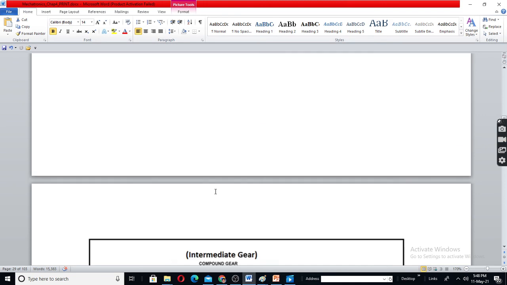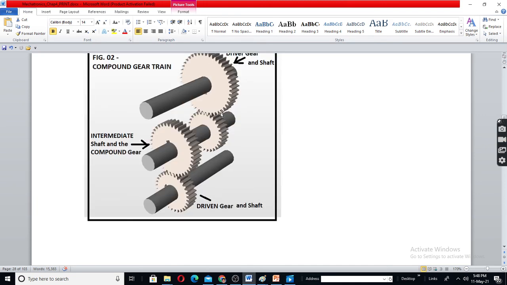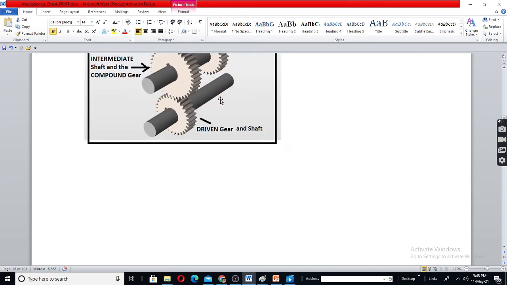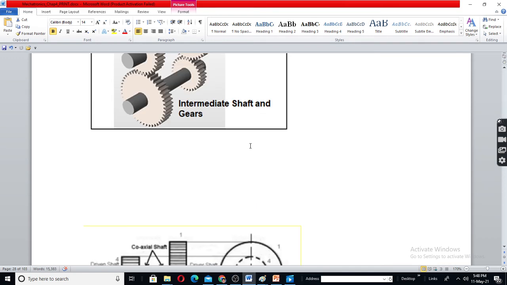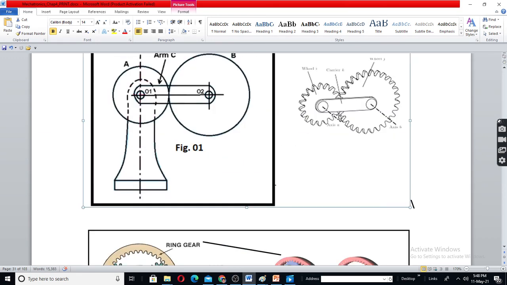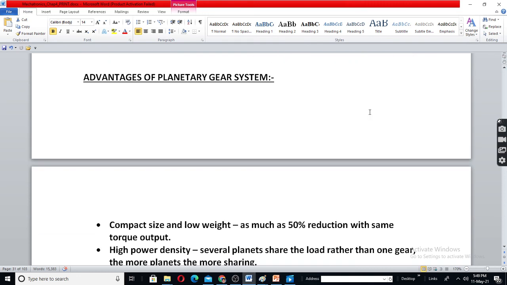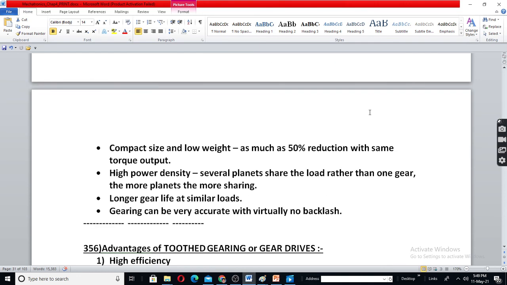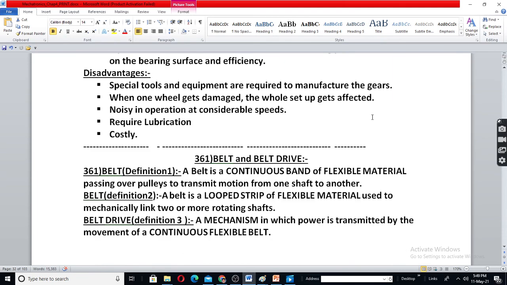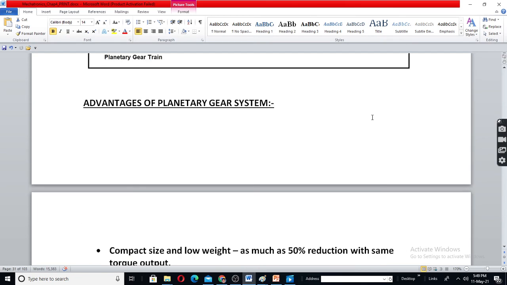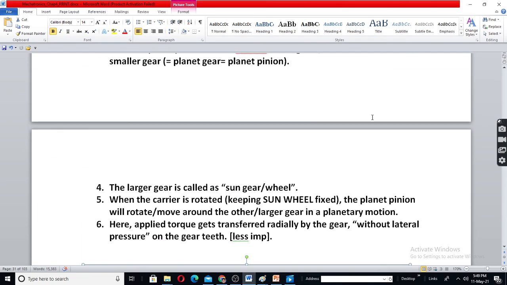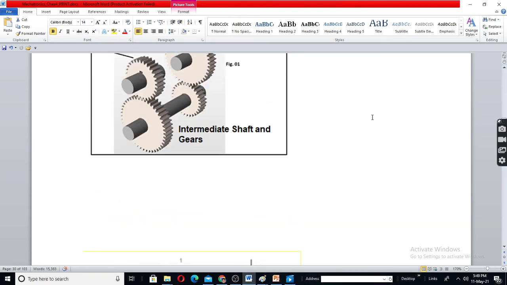Okay, each gear will be exerting pressure on the other gear. But here there is carrier. This carrier holds the other gear properly without loose or without over tight. That is an advantage of planetary gear system. Other things are easily understandable.